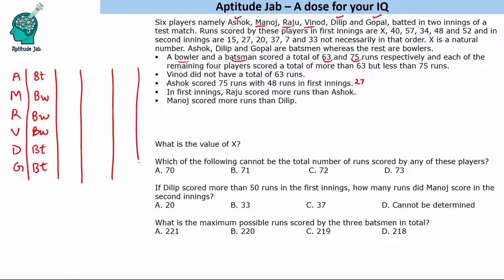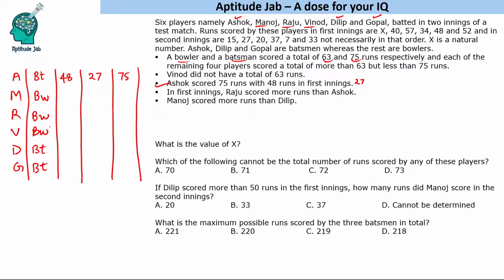So we have first innings, second innings, and total runs. Ashok is 75 runs with 48 in first innings.